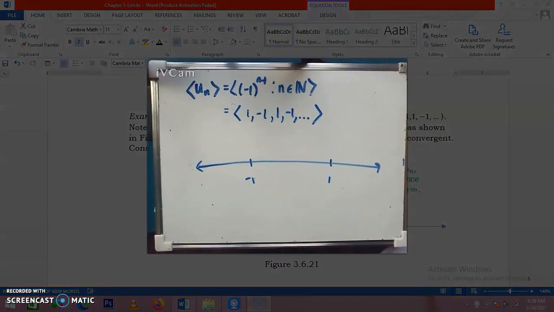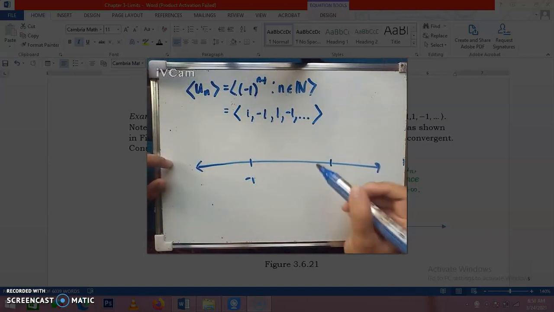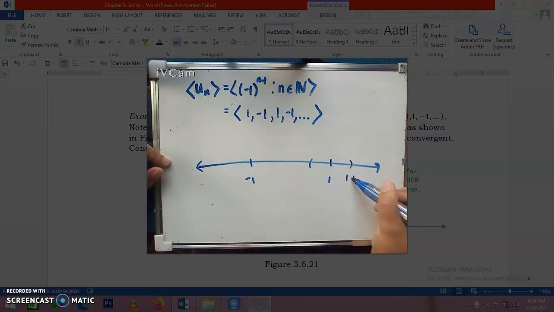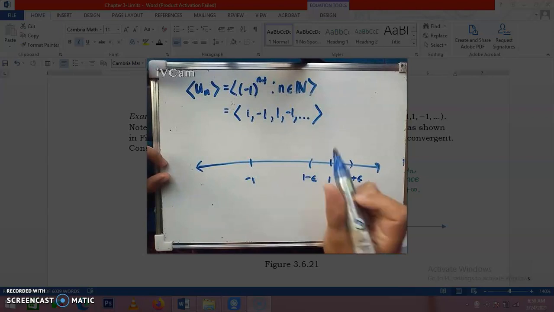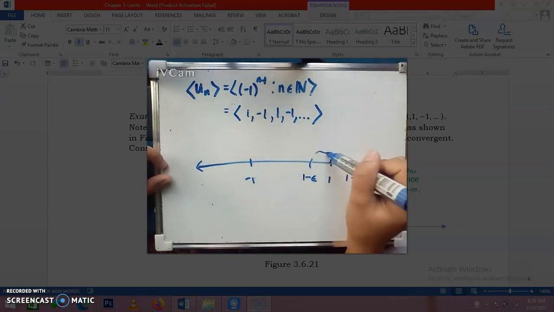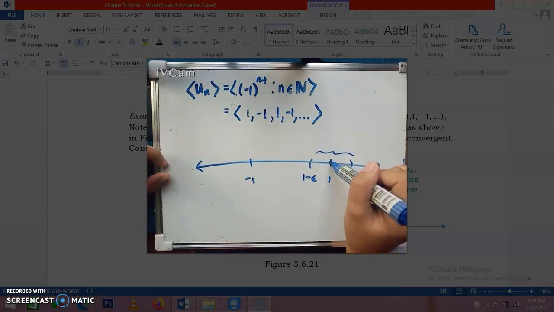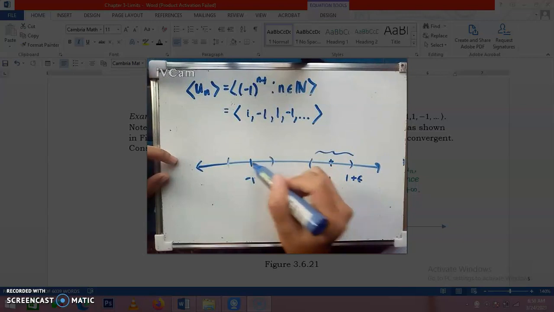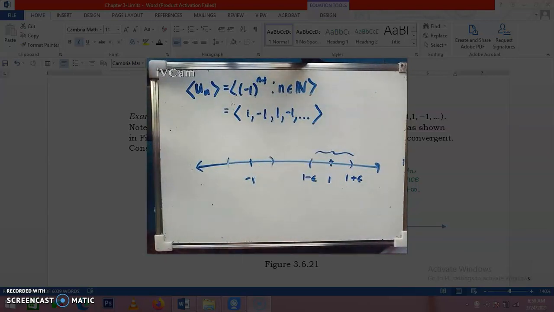Now let's have another example here. Given this sequence, we have 1, negative 1, 1, negative 1, and so on. Now we will use the definition of the limit. Recall that if we let this be our open interval, 1 minus epsilon to 1 plus epsilon, this open interval contains infinitely many terms of the sequence, namely 1. And the same thing with this one, right?